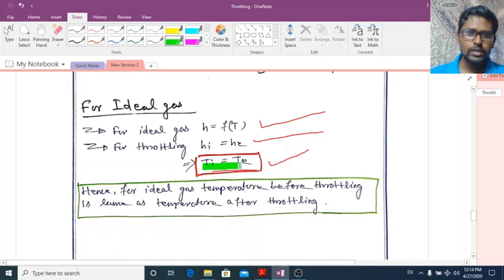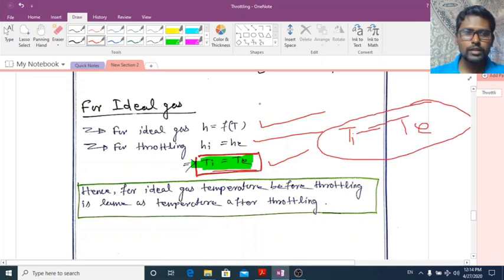So for throttling of an ideal gas, what will happen? The temperature of the gas before throttling and after throttling will remain constant. That means there will be no change of temperature of an ideal gas if you throttle it. So temperature at inlet is equal to temperature at exit. Hence for an ideal gas, temperature before throttling is the same as temperature after throttling.